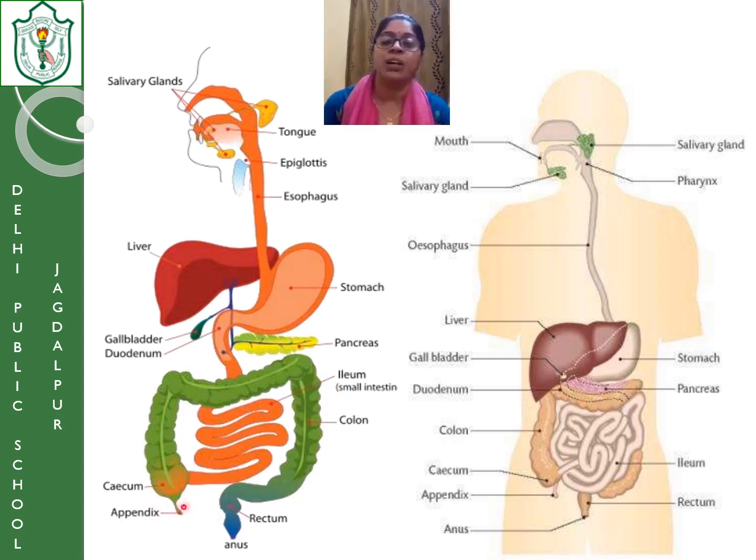The initial part, which is connected to the small intestine, is the cecum, and then it is called the ascending colon. Okay, this is called the transverse colon. This is called the descending colon, and there is one organ called the rectum, and finally the excretory organ called the anus is present.